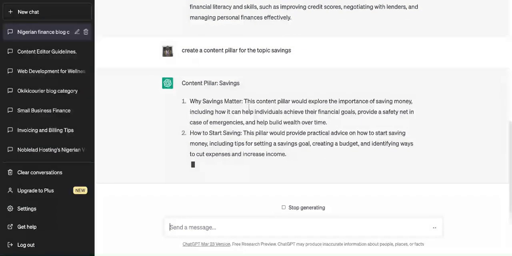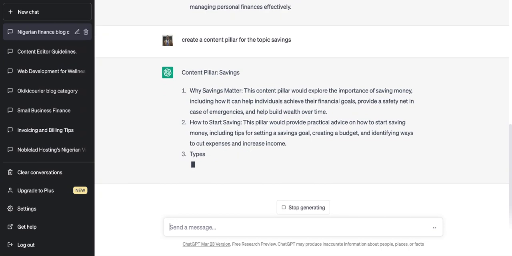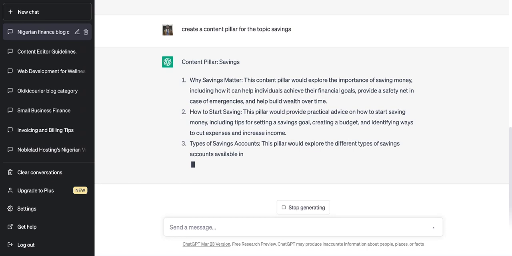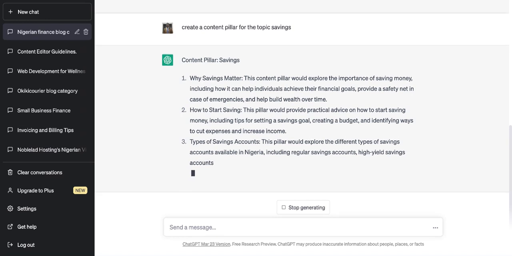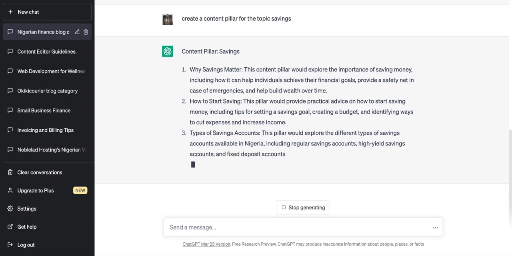But before we start writing those content, we want to write a content pillar. We want to have a content pillar page that addresses each and every one of those topic pointers that's given to us, right? But how do we do that? We now ask ChatGPT to give us topic clusters. That's what this means.